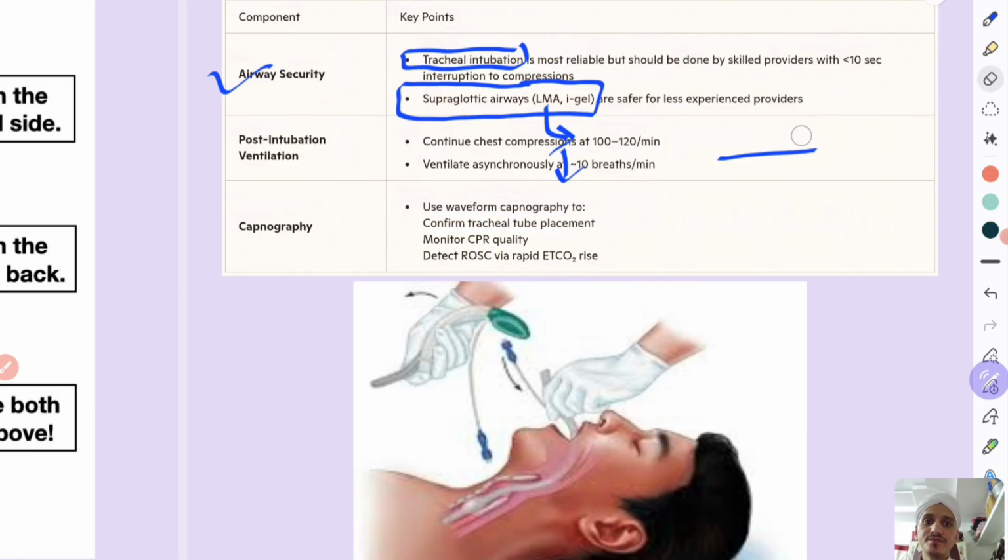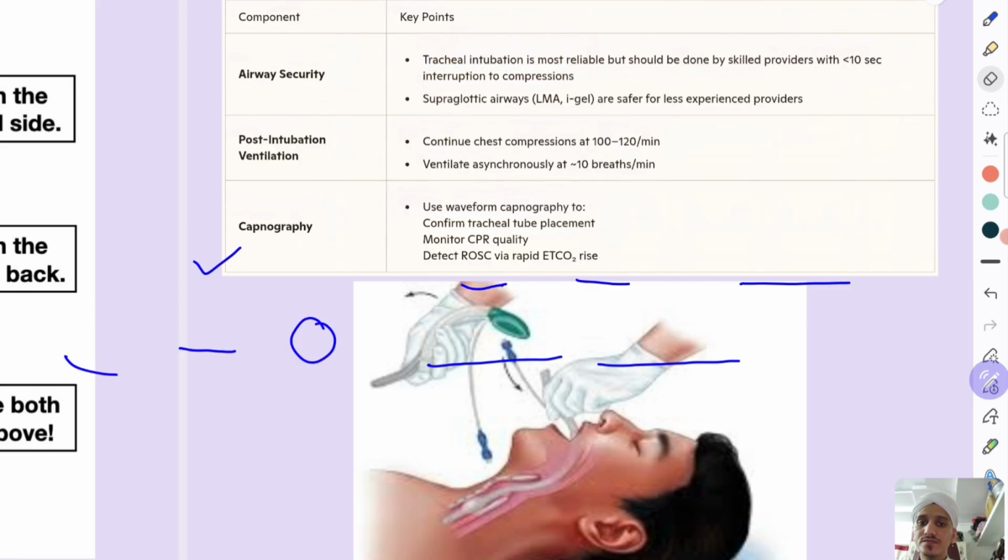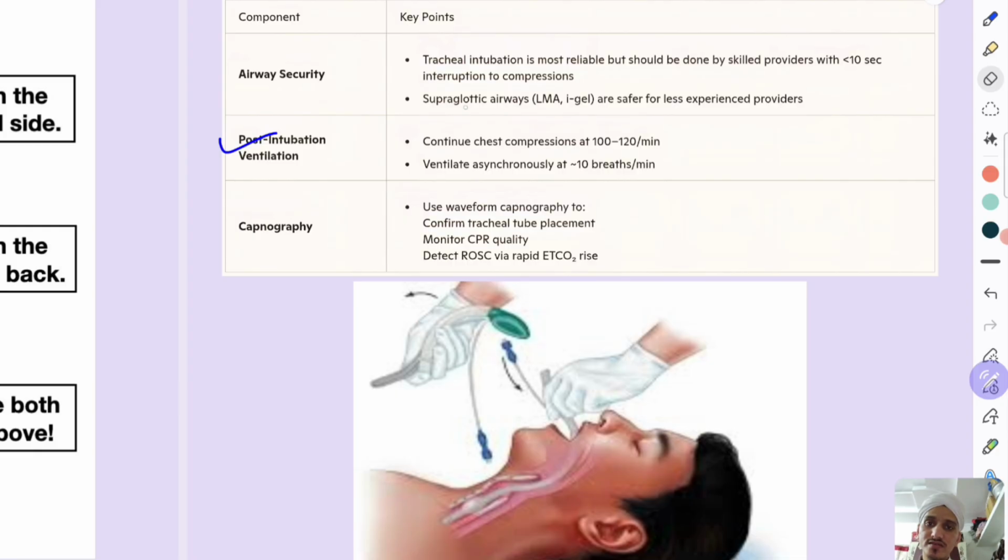Then post intubation ventilation. Now you intubated or you have given the LMA. Okay, chest compression should be continued at 100 to 120 per minute and ventilate asynchronously. Approximately 10 breaths should be given by ventilation per minute. In 60 seconds 10 breaths should be given. That means in 10 seconds you should give approximately 1.5 to 2 breaths.